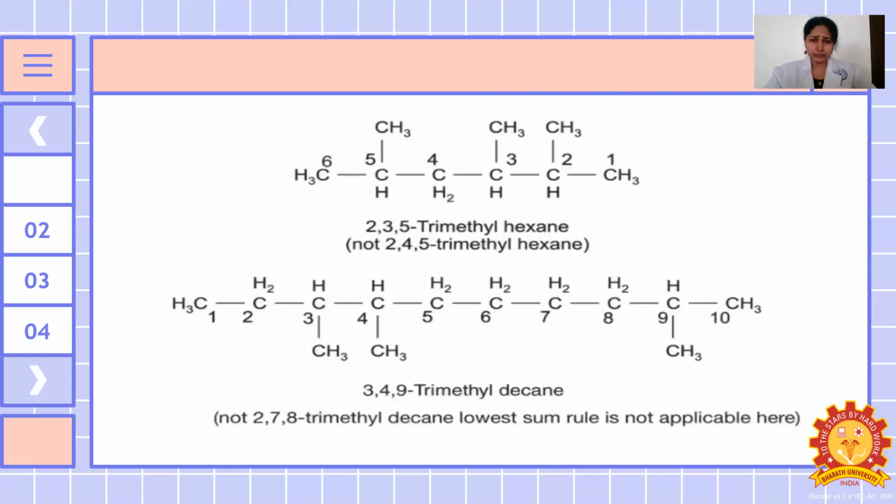For example, this is the example. Here we are naming in alphabetical order. How many carbon atoms are there? 1, 2, 3, 4, 5, 6. So 6 carbon atoms, so it is called a hexane. Why are we calling it a hexane? Alkane means no double bonds are there. Alkane is always said to be a saturated hydrocarbon. So now we are naming: in the second position a methyl group, so 2, 3, 5-trimethylhexane. Okay, not 2, 4, 5.